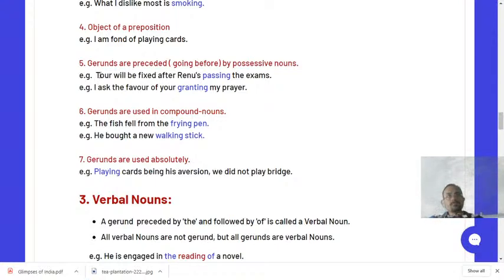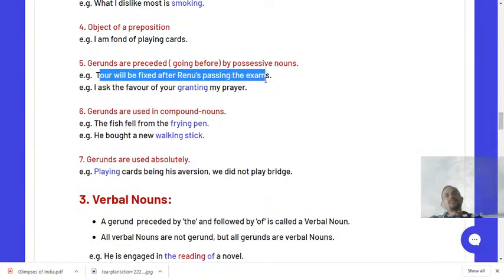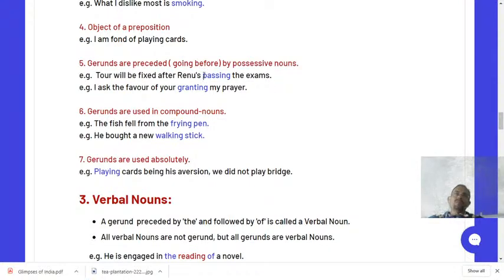Next, you see, tour will be fixed after Renu's passing the exams. So dear students, here the ing word passing is used after Renu's. Renu's is the word which is called a possessive noun. What do you mean by possessive noun? A possessive noun is that noun which shows possession or ownership. If I say this is John's car, then the word John's is called a possessive noun. Why? Because it is showing the possession that John owns or possesses this car.